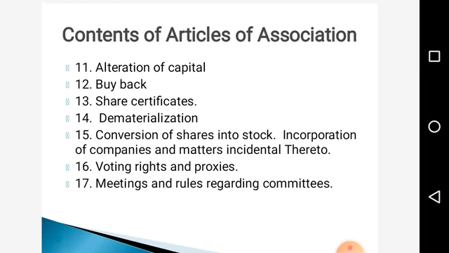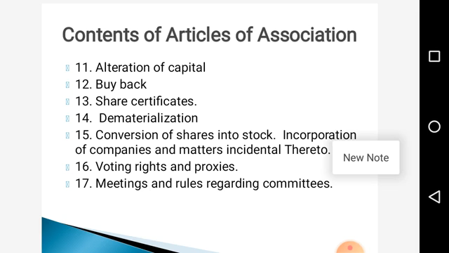And the 11th one is alteration of capital. Once the authorized capital is fixed, we cannot alter it. In articles of association, certain rules and regulations are there for the alteration of capital. Then buyback. Sometimes the company may sell the shares to the public, and if it wants control in its hand, at that time it will buy the shares back from the open market.